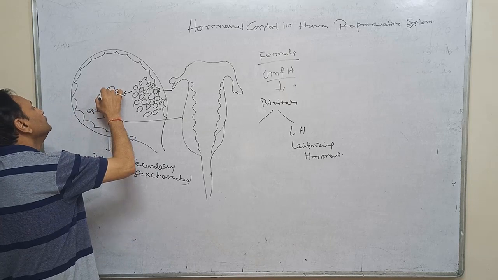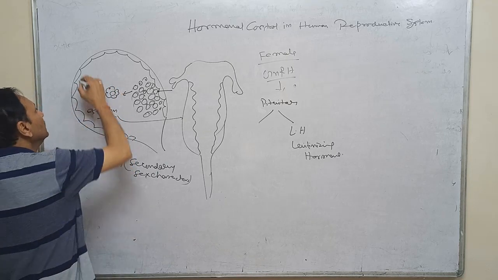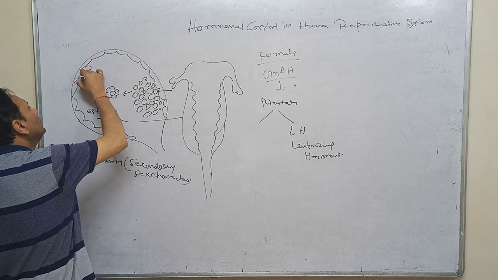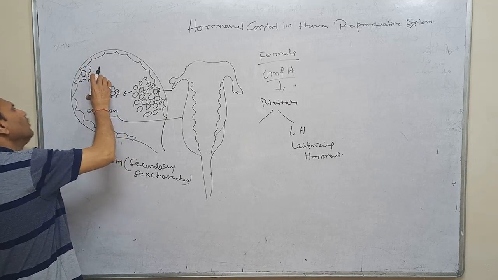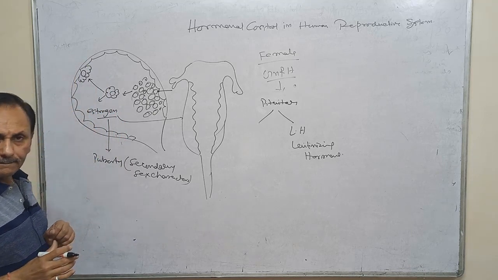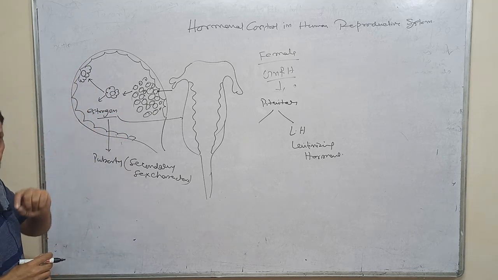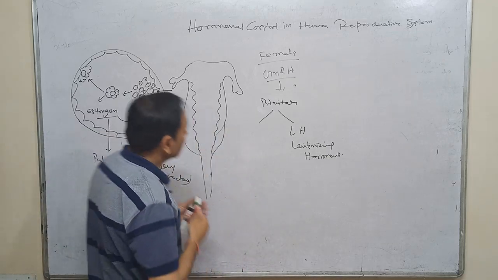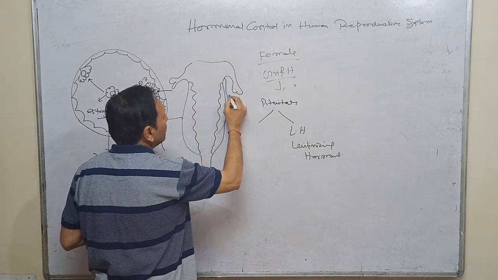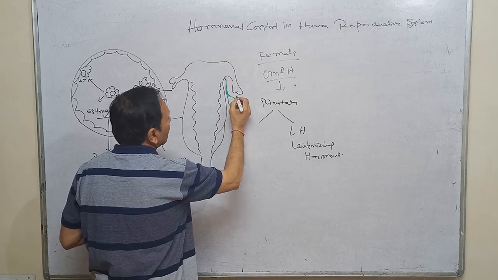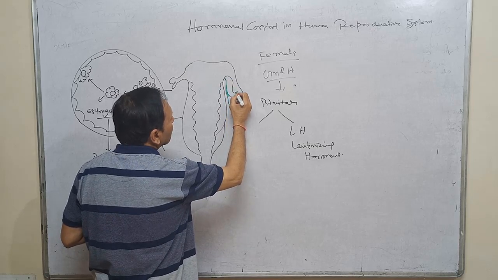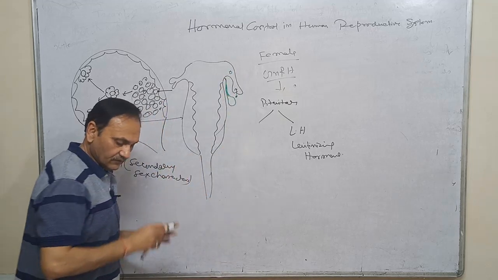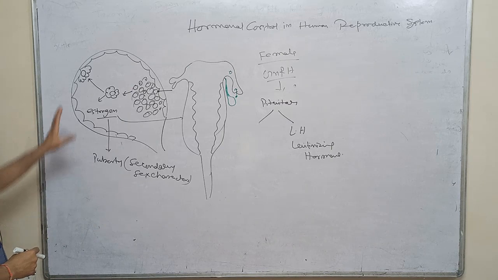A time will come when the maturation will be up to mark, and it is the time of the release of the ova from the ovary to the outside, and the fallopian tube receives it. Suppose this one is the ovary, and if the ova comes here, it will be engulfed, and ultimately here is the fertilization zone where fertilization takes place.